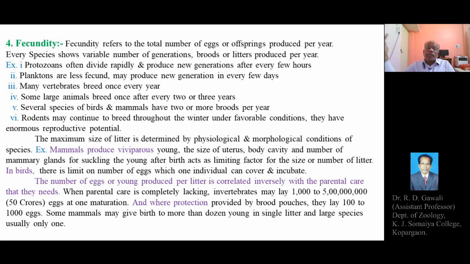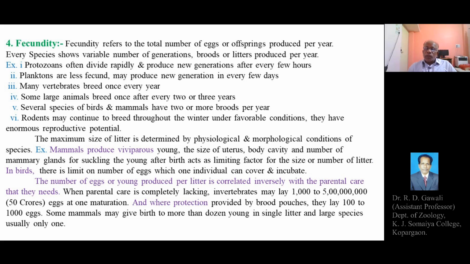And in large species like man, buffaloes, elephant, camel, cattle, even the large animals or mammals, they usually produce only one individual at a time. So this is what about the fecundity.